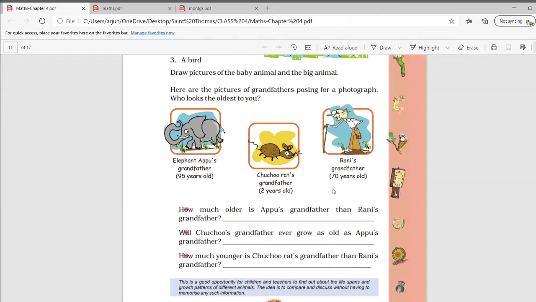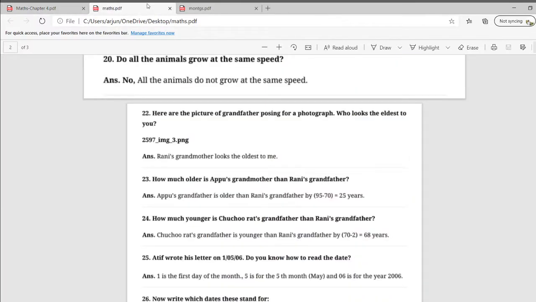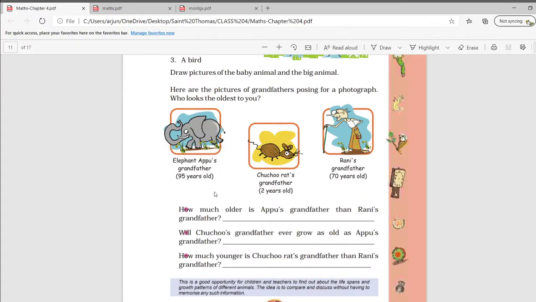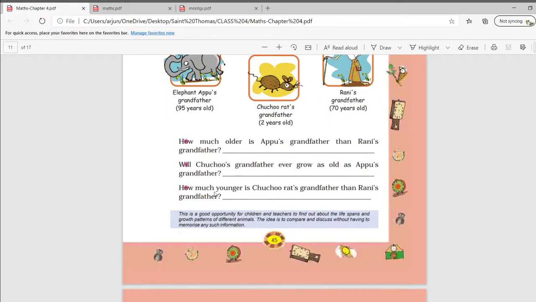So from the picture you can say that Rani's grandfather looks the oldest to me. Okay, from all three figures you can say that Rani's grandfather is the oldest.